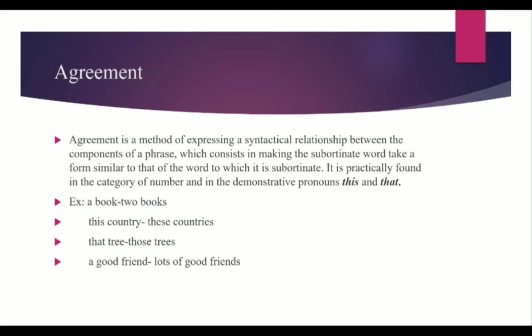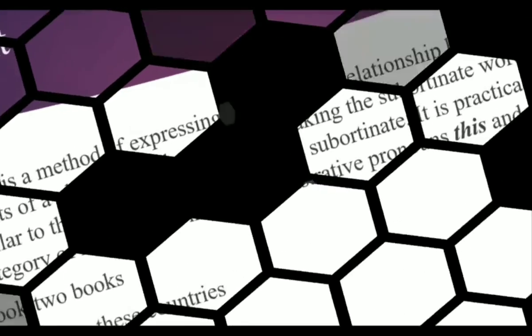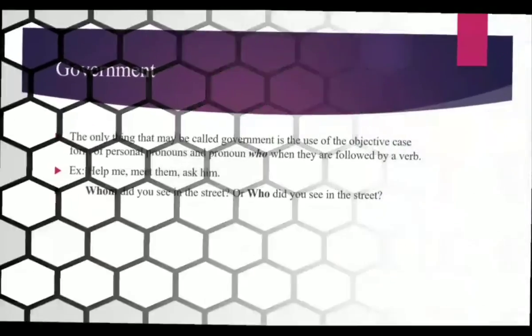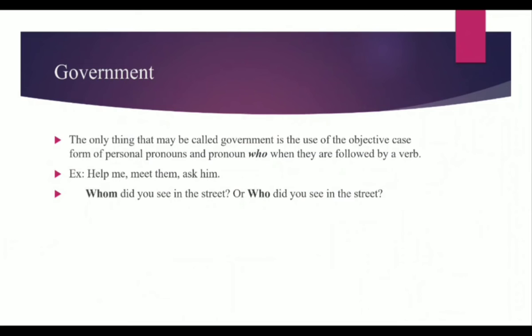Example: a book, two books. This country, these countries. That tree, those trees. A good friend, lots of good friends. The second, government. The only thing that may be called government is the use of the objective case form of personal pronouns and the pronoun who when they are followed by a verb. For example, help me, meet them, ask him, or whom did you see in the street, or who did you see in the street.